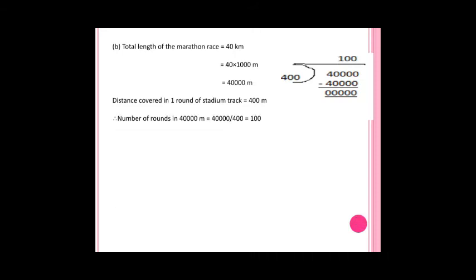Both are in meters, so you can divide. To find the number of rounds, divide 40,000 meters by 400 meters, that is 100. So if you run a marathon on a stadium track, you will have to complete 100 rounds.